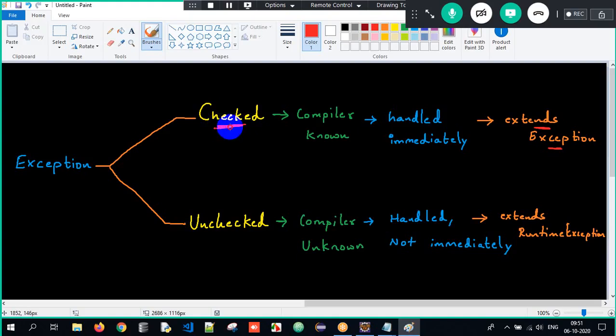And this is one of the most important points. All the checked exceptions inherit the Exception class directly, and all the unchecked exceptions inherit the RuntimeException class directly. So all unchecked exceptions are subclasses of RuntimeException, and all checked exceptions are subclasses of the Exception class. Never ever forget this particular point. Clear everyone here? Okay, so this is what we are supposed to understand.